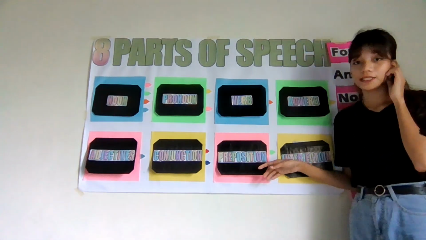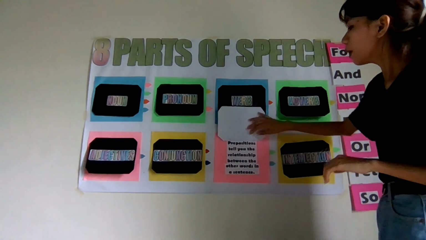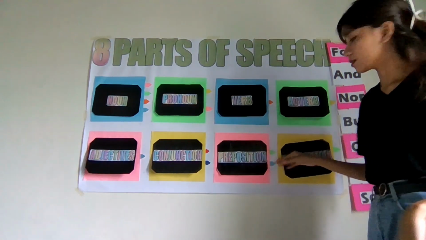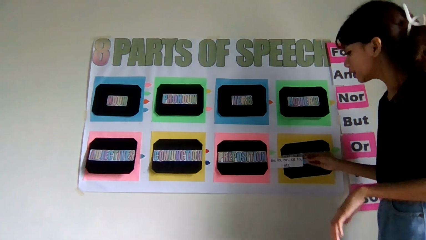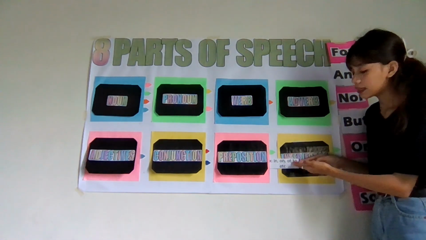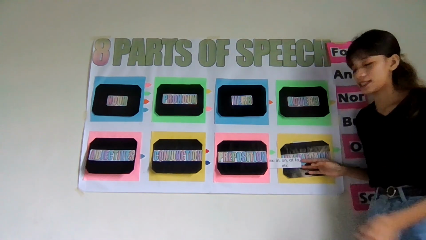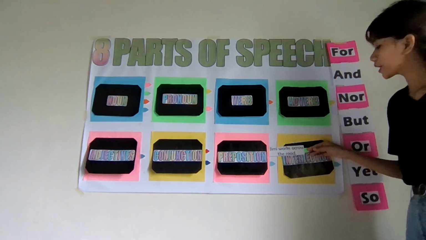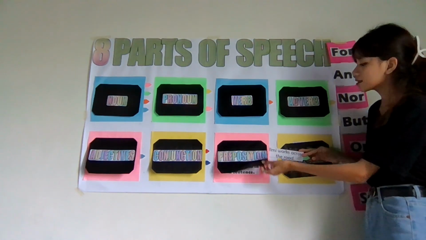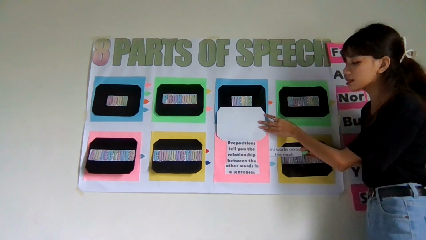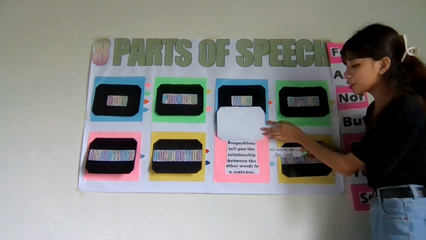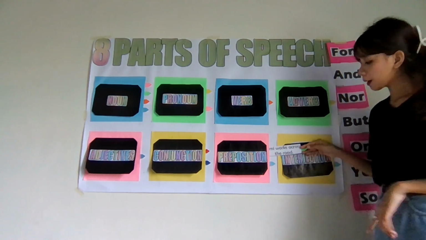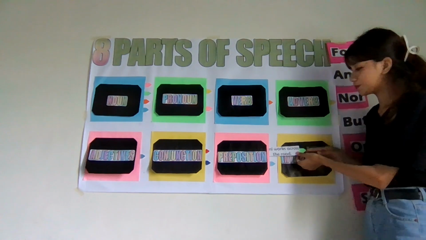Next is the preposition. A preposition tells you the relationship between the other words in a sentence. To show you an example: in, on, at, to, and so on. Let me show you a sentence example. Jimmy works across the road. As it said here in the definition, prepositions tell you the relationship between the other words in a sentence. So in Jimmy works across the road, the preposition here would be across.